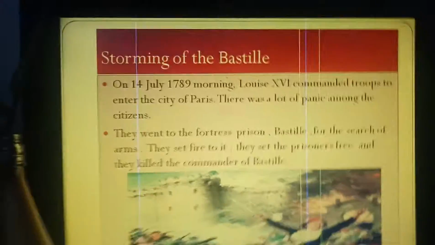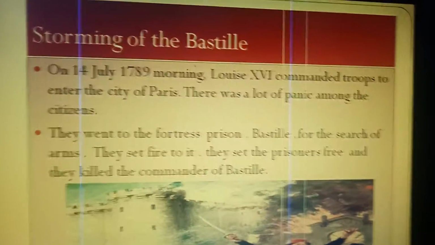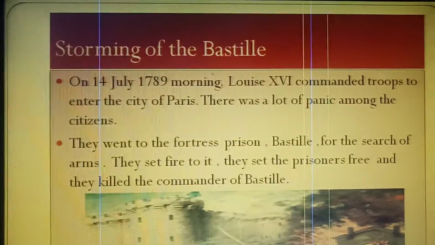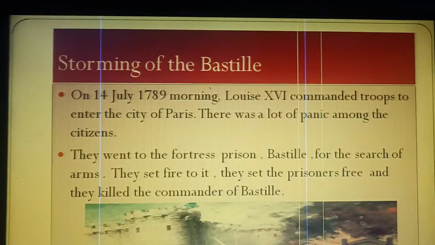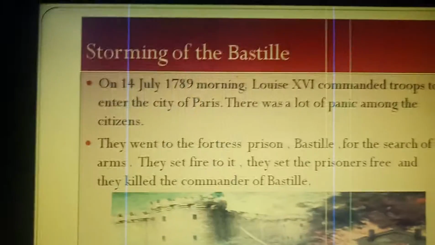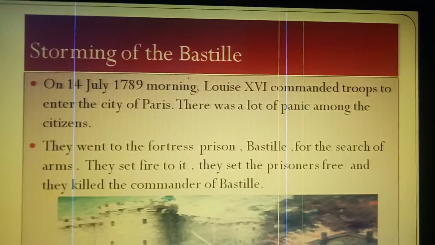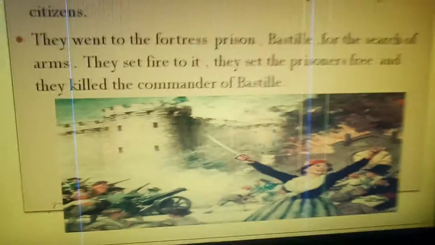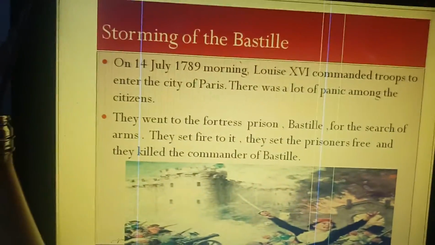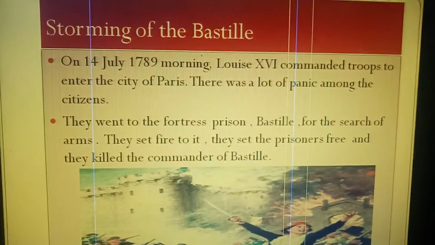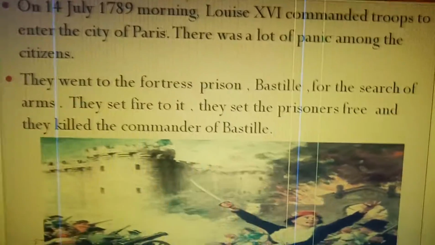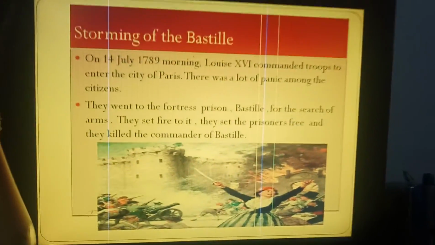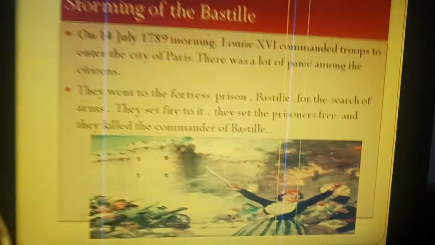Storming of the Bastille. On 14 July 1789 morning, Louis XVI commanded troops to enter the city of Paris. There was a lot of panic among the citizens. You can see the picture. So, they went to the fortress within Bastille in search of arms. So they set fire to it, they set the prisoners free, and they killed the commander of Bastille.